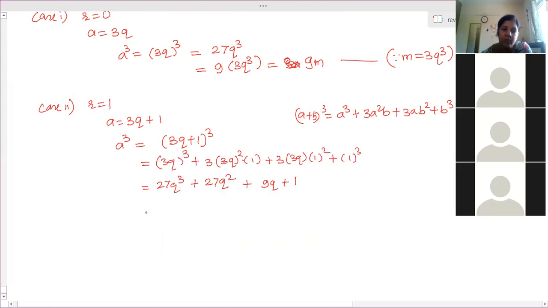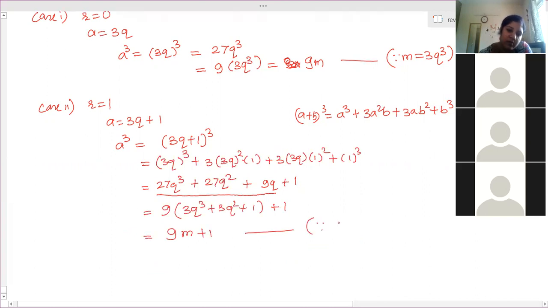So from the first 3 terms only we can take 9 common. So 9 into bracket 3q cube plus 3q square plus q, plus 1. So this is equal to 9m plus 1, where m is equal to 3q cube plus 3q square plus q. Therefore, a cube is in the form we can write as 9m plus 1.